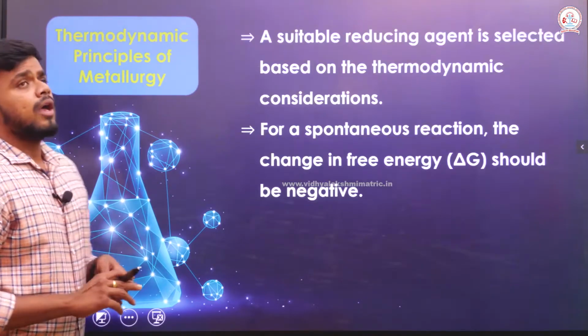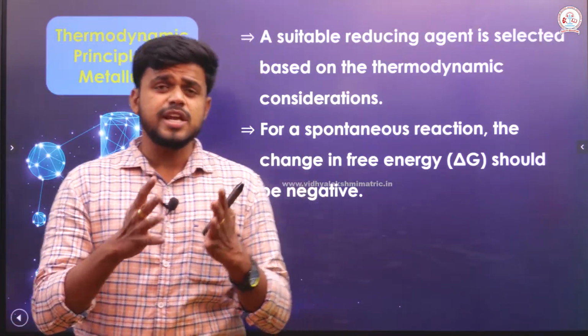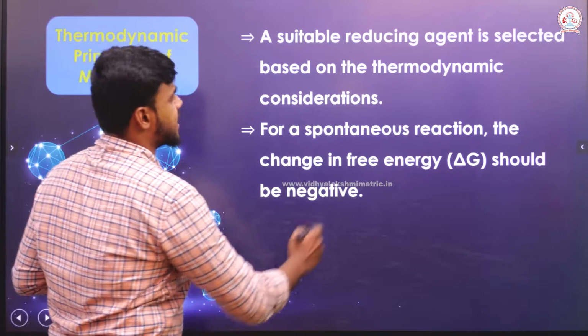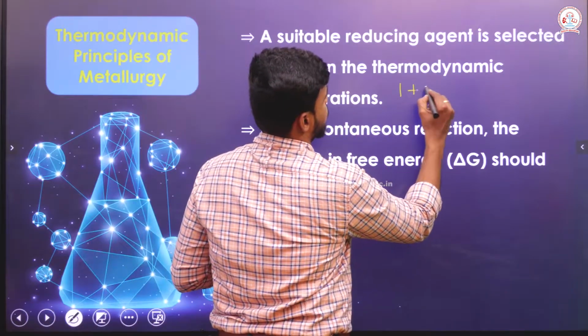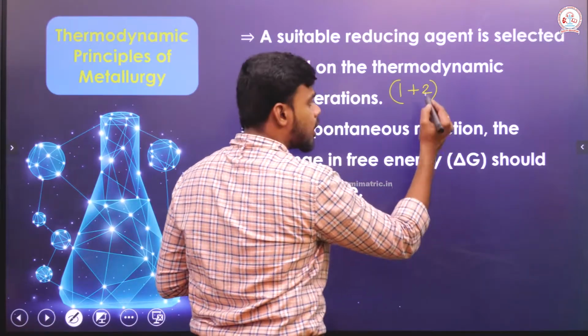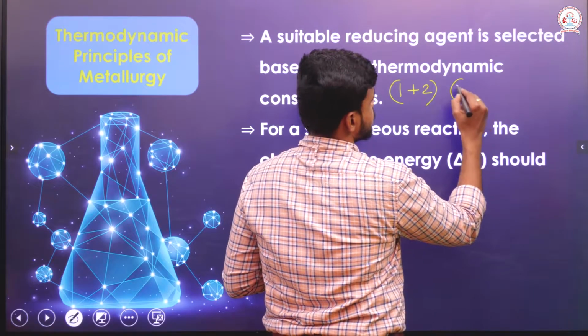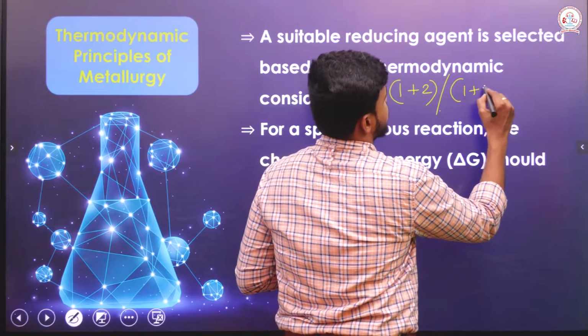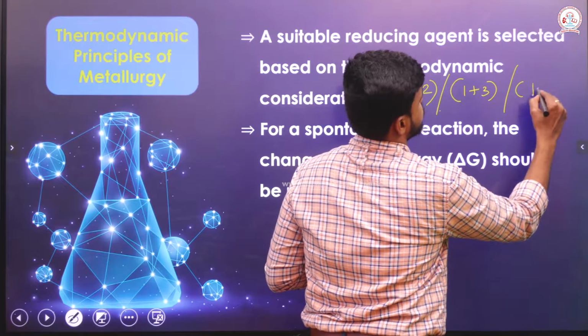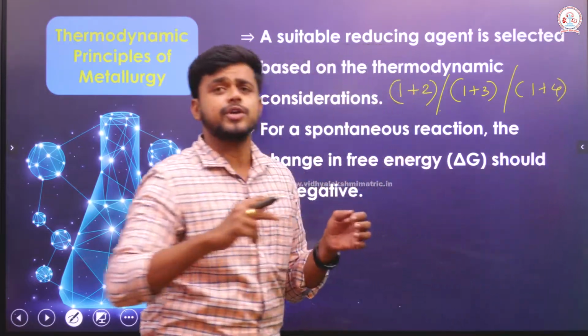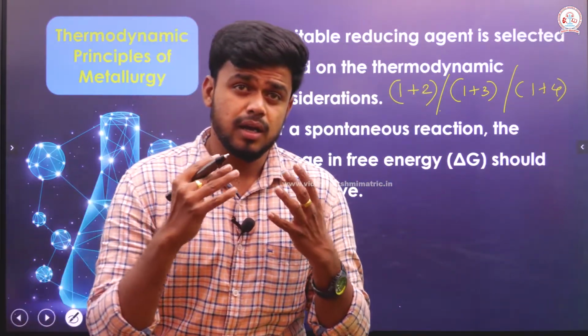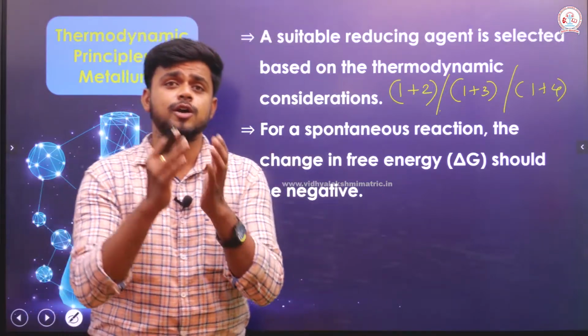Among these 3 coupled reactions, when I say coupled reaction, it can be 1 plus 2, or else I can use 1 plus 3, or else I can use 1 plus 4. In these combinations, I can use the reducing agent in order for the reduction to occur.